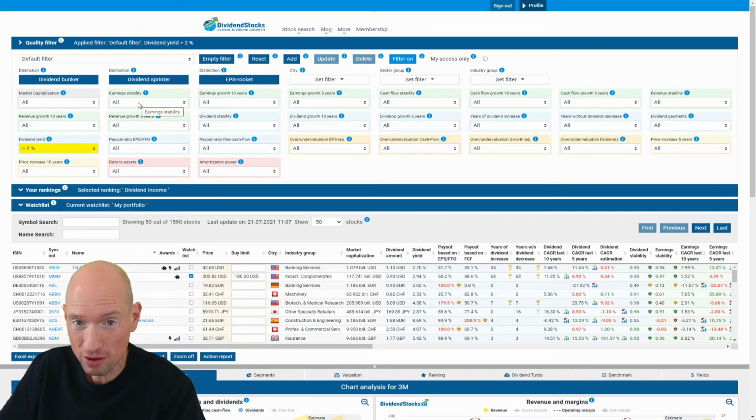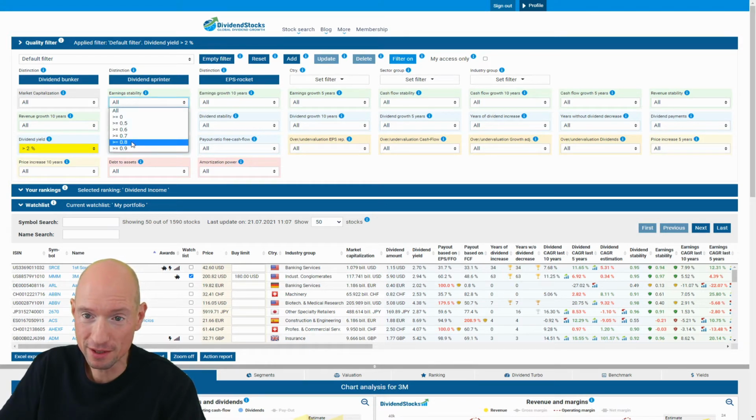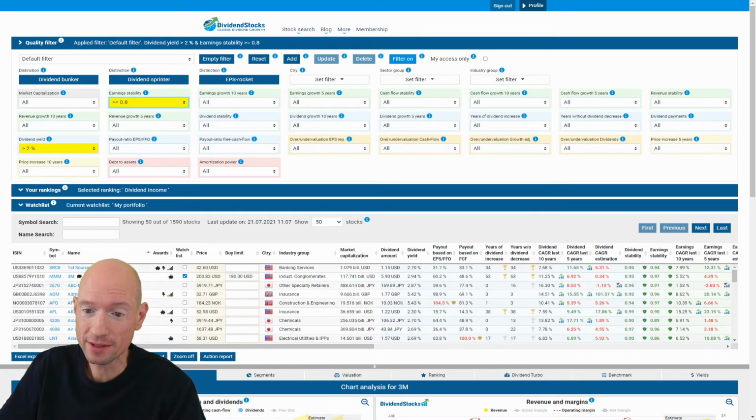These are stocks of companies with very reliable, predictable, stable earnings and cash flows. So my proposition is to include earnings stability as well, for example at least 0.8, the maximum value is 1. So at least 0.8, and this limits the list even further.